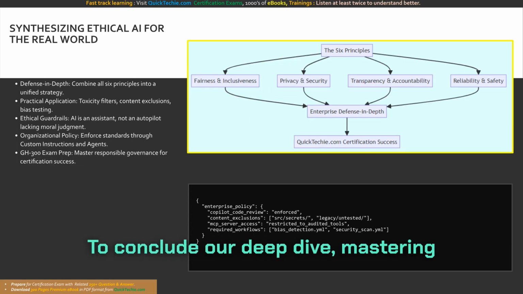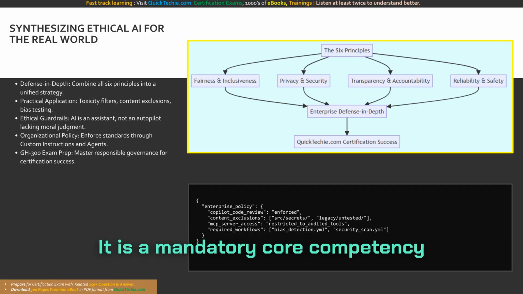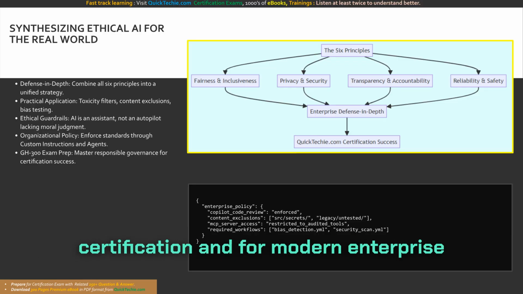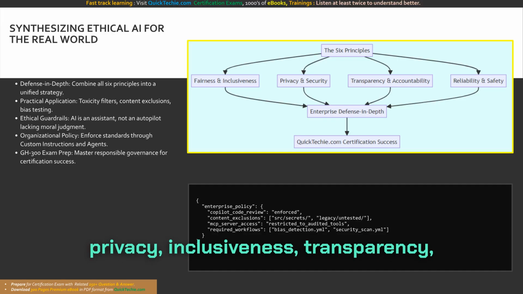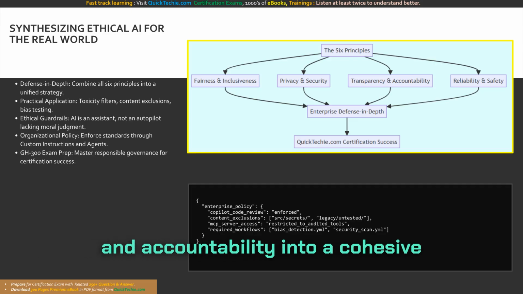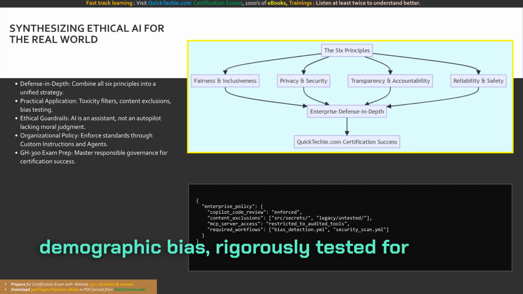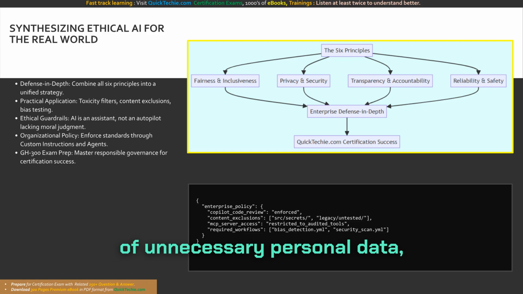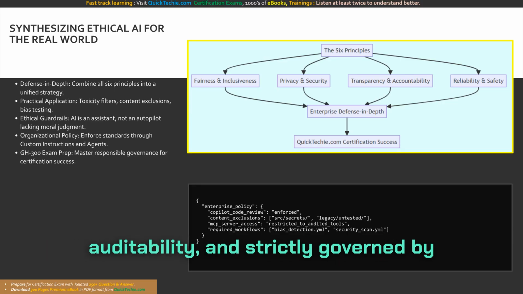To conclude our deep dive, mastering the ethical and responsible use of AI is not merely a theoretical exercise. It is a mandatory core competency required for the GH-300 GitHub Copilot certification and for modern enterprise development. You must synthesize the 6 core principles of fairness, reliability, privacy, inclusiveness, transparency, and accountability into a cohesive defense in-depth strategy. This means architecting robust workflows where AI models are continuously evaluated for demographic bias, rigorously tested for absolute safety, permanently stripped of unnecessary personal data, purposefully designed for all global users, transparently logged for auditability, and strictly governed by